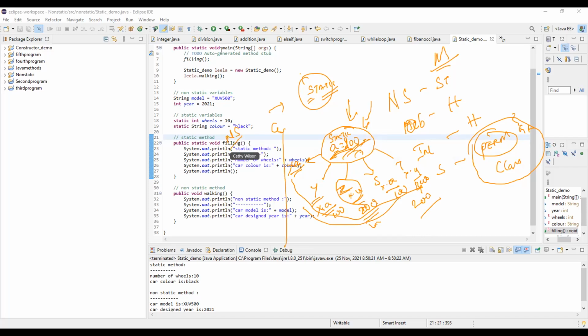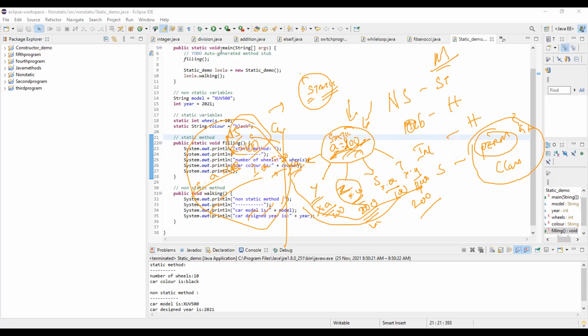Now just compare this one with the non-static variable. Is it the same case in the non-static variable? No. In the original copy, I have 100, but in a duplicate, instance dot A, I can change it to 200. Instance dot A equal to 300. So based upon these particular objects, I can change that one. The original value remains the same, but all other values will be getting changed. So this is the basic difference between a static variable and a non-static variable.